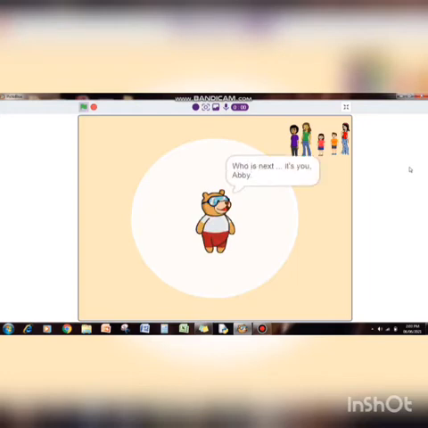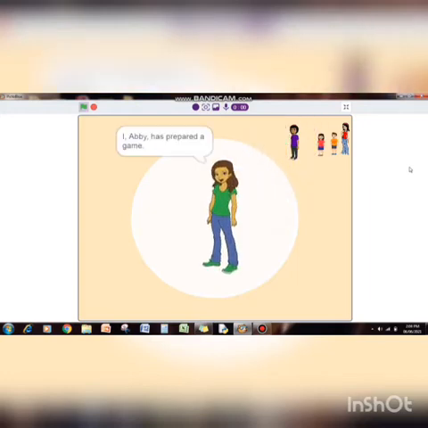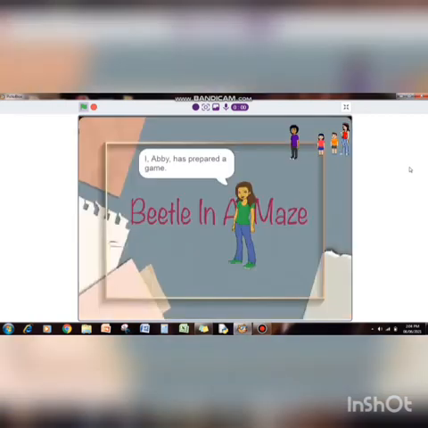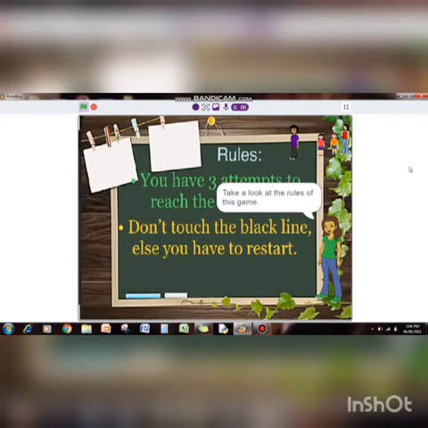Good job. Who is next? It's you, Abby. Abby has prepared a game, Beetle in a maze. You can give direction to Beetle using arrow keys. Take a look at the rules of this game.